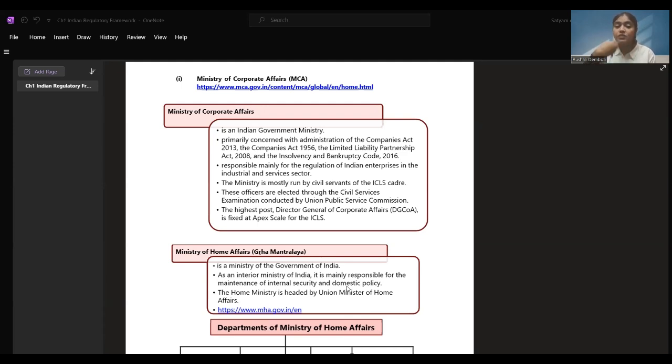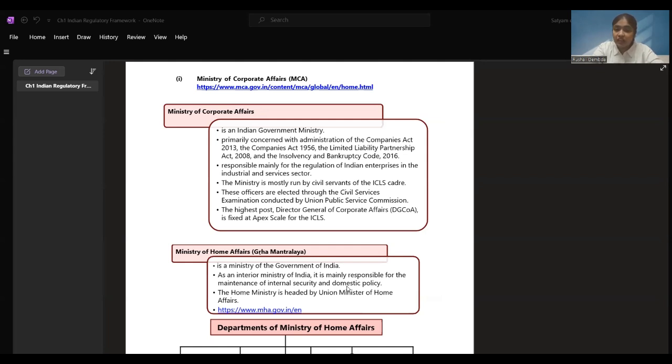Filing of the returns, forms are given on the website. Documents related, all these services are given. How we can get the certified documents, public documents, if some open documents are there, how you can view them. All these things are given. If you want to raise a complaint, you can raise a complaint also over here. I hope we are clear with the Ministry of Corporate Affairs website.